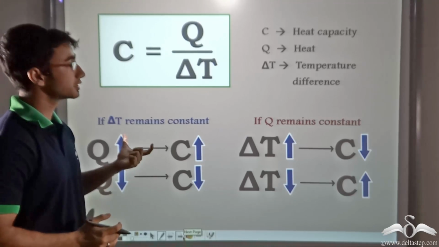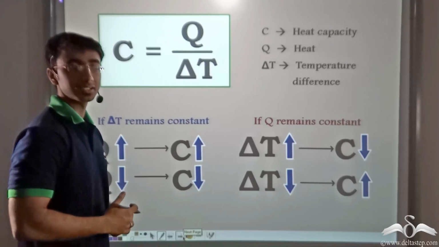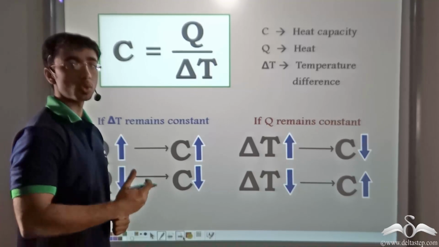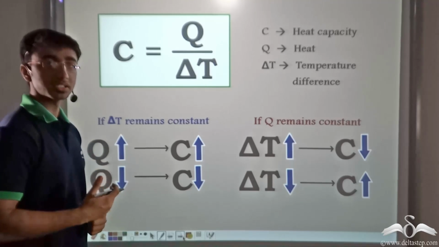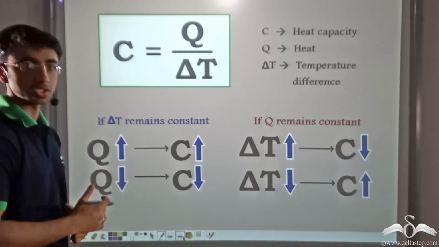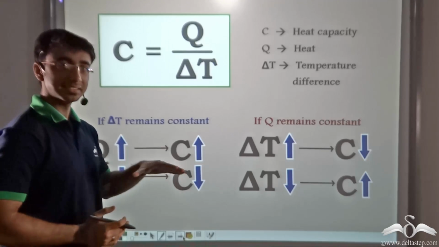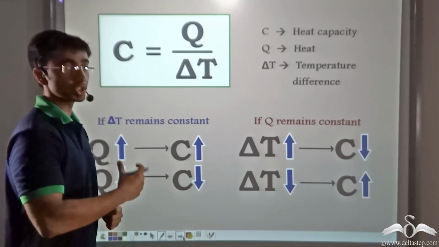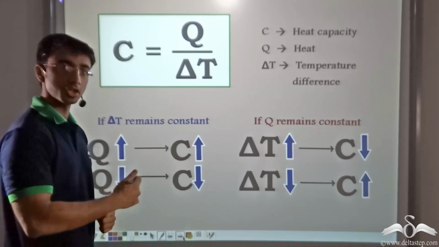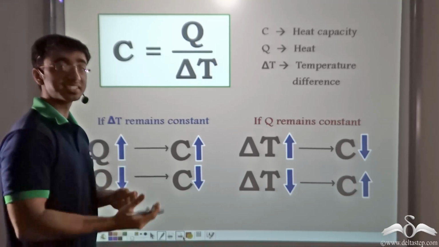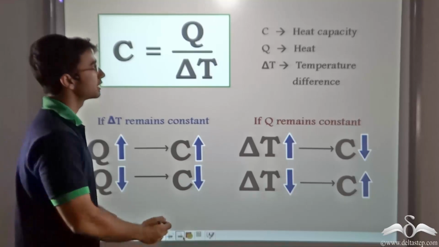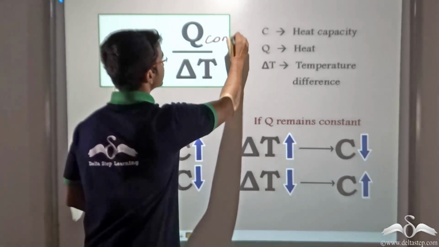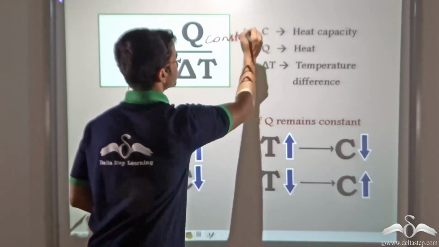Firstly, I am going to answer the question of water and sand and why it is so that when you are walking on a sea beach, you are more uncomfortable on sand than on water. Now, water and sand in this case are under the sun, which means we can say that they absorb the same amount of heat energy from the sun because they are receiving the same amount of heat energy. So Q in this case remains constant.